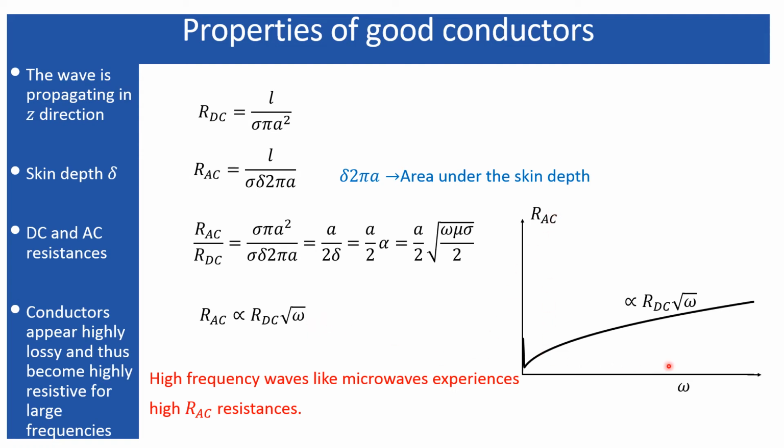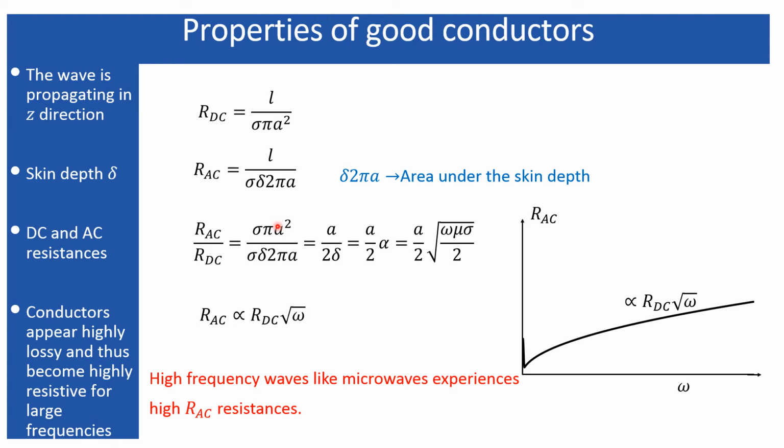Here is the plot I have represented, using which you can understand that as frequency increases, R_AC, or the AC resistance, also increases. What does that signify? It signifies that at very high frequencies, such as in microwaves, the conductors offer very high impedance, and that is why we cannot use conductors for microwave signals. This is one major consequence of that.